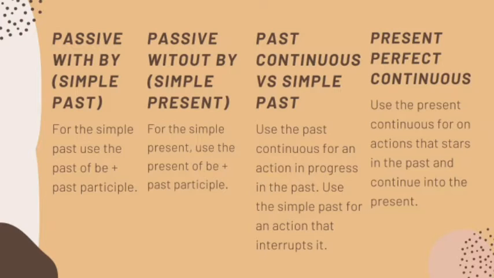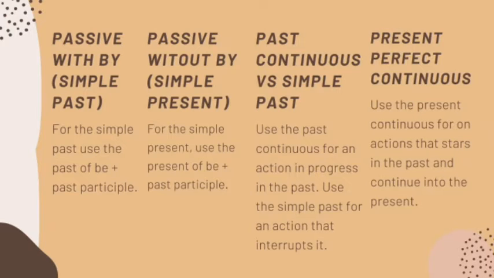The third topic we saw was past continuous versus past simple. We use the past continuous for an action in progress in the past and use the simple past for an action that interrupts. For example, I was having lunch when someone accidentally spilled their coffee on me.